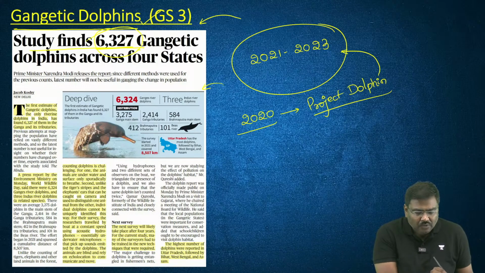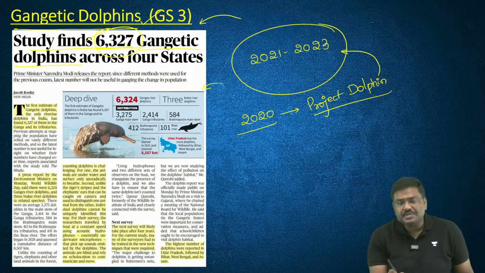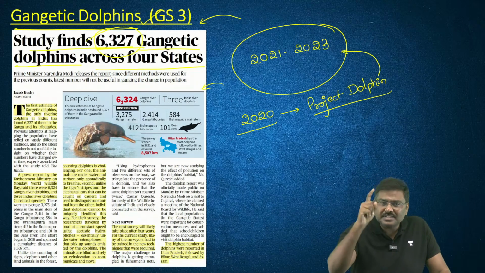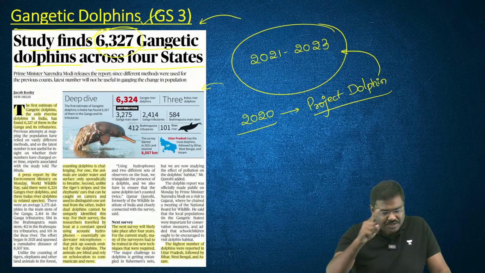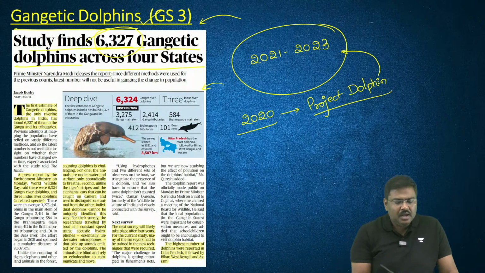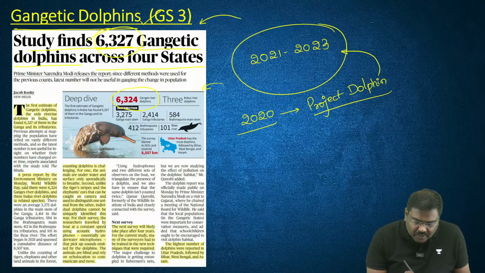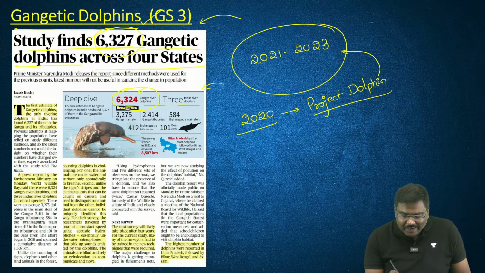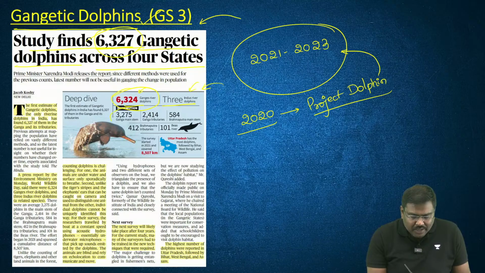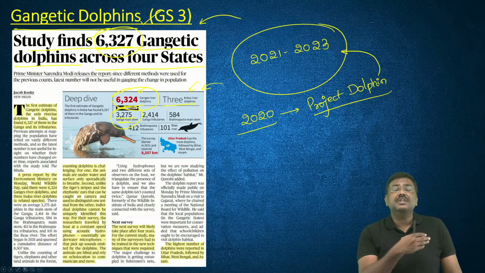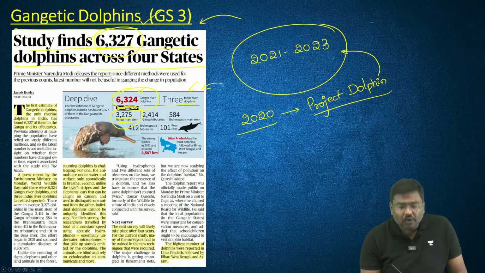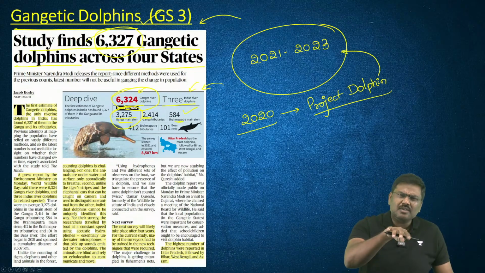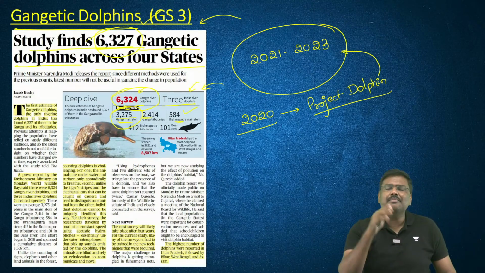6,327 Gangetic dolphins across 4 states. Please make a note of all of these particular points. Questions can be asked in the preliminary examination. Okay. So 6,324 in the Ganges River. These are Ganges River dolphins. 3 are Indus River dolphins. 3,275 are in the mainstream of Ganga. 2,414 in Ganga tributaries. 584 in Brahmaputra. A similar question or a question on this line itself can be asked.